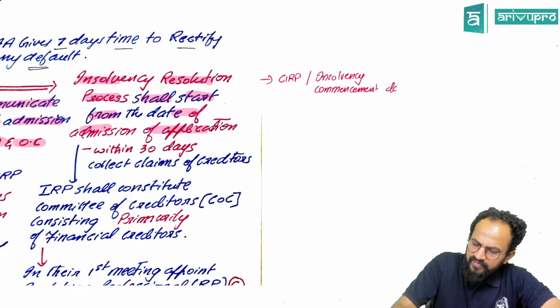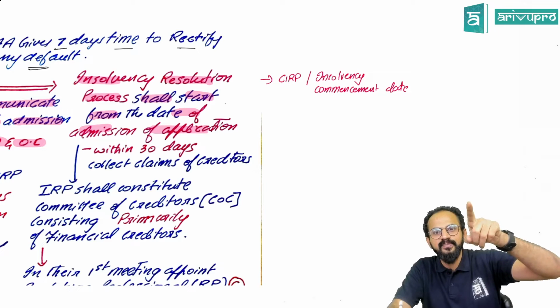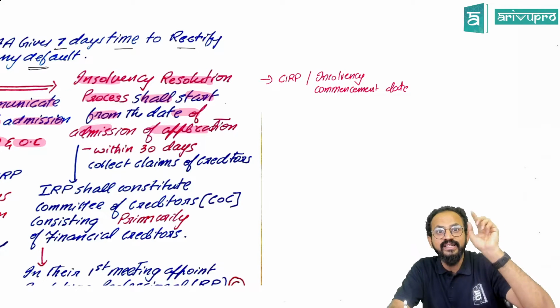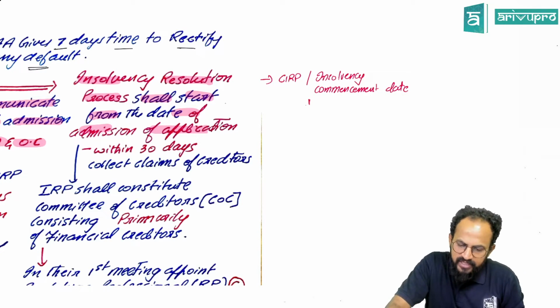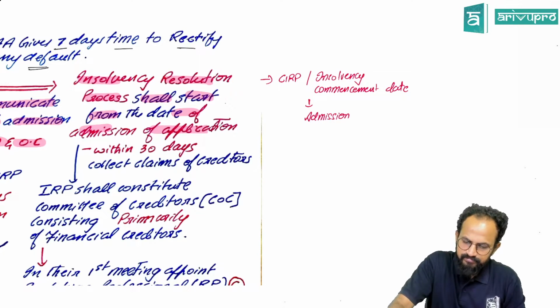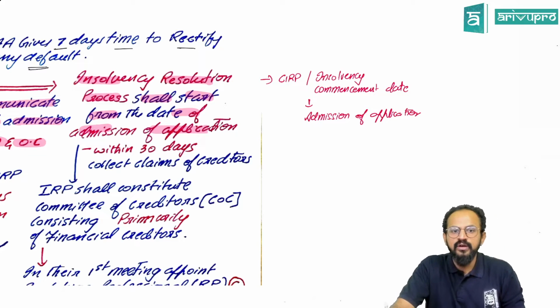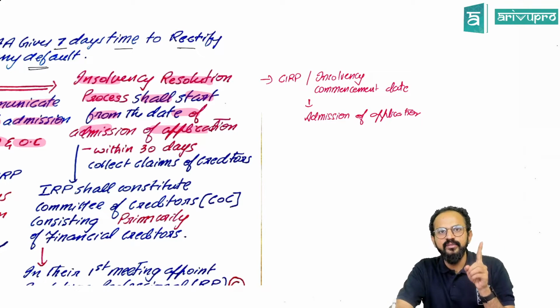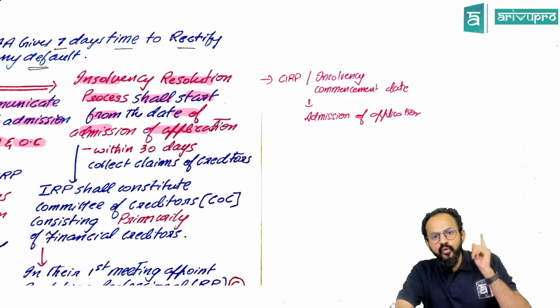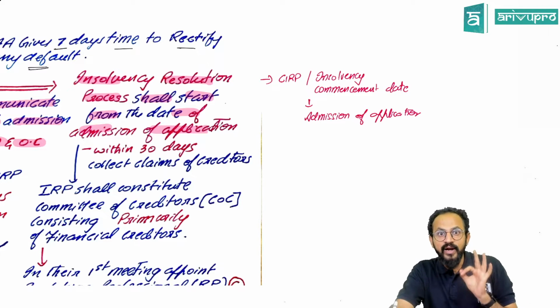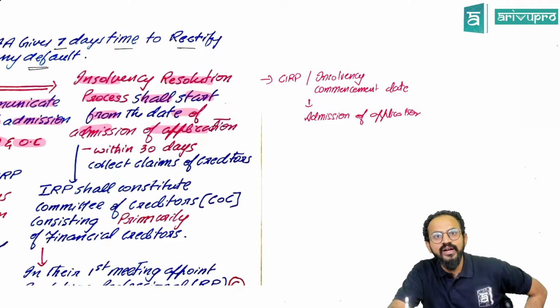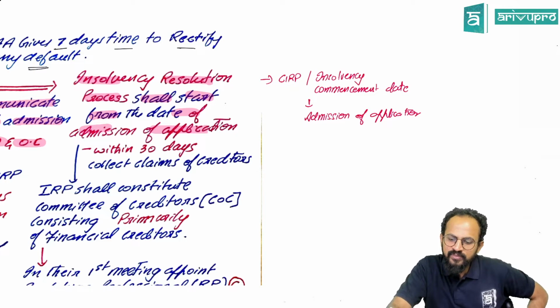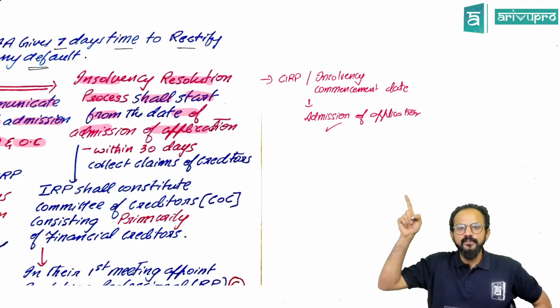Somewhere, people, here and there, I showed, when will the CIRP start or insolvency commencement date start. So people, it is always from the date of admission of application. The day NCLT admits the application. Is this clear, people? Always keep this in mind. It may help you. So whatever is the time bound procedure, 180 days. Sir, from when should I calculate? Is it from the day I file the application? No, from this day. Is this clear, all of you? Okay.